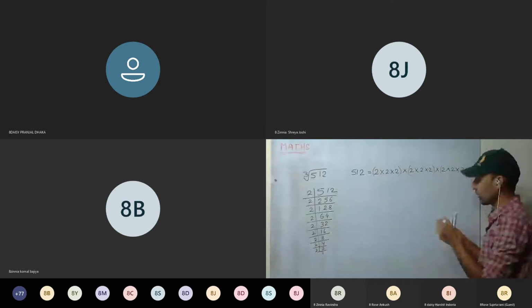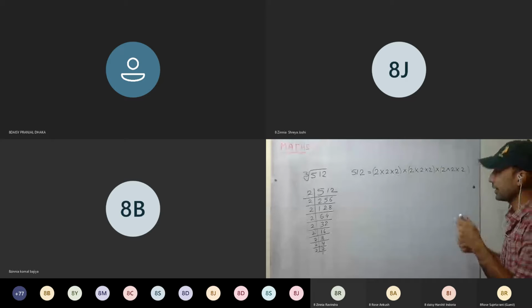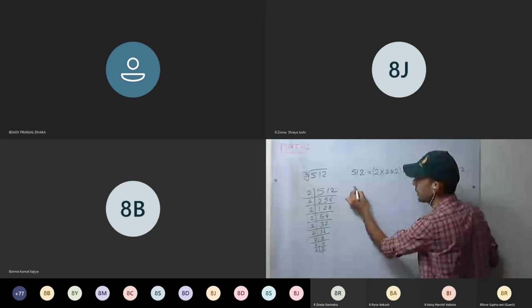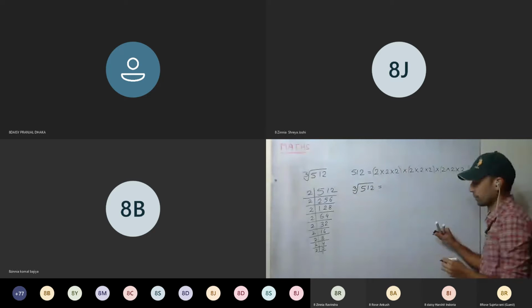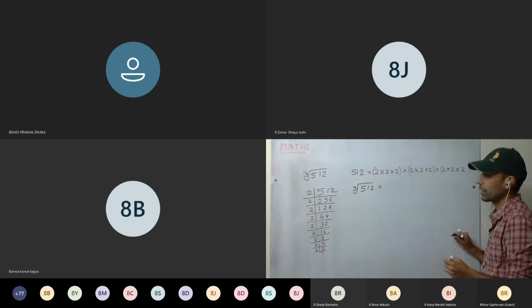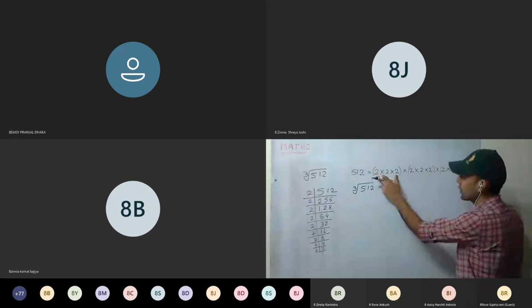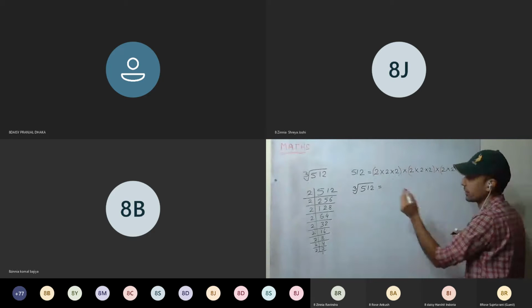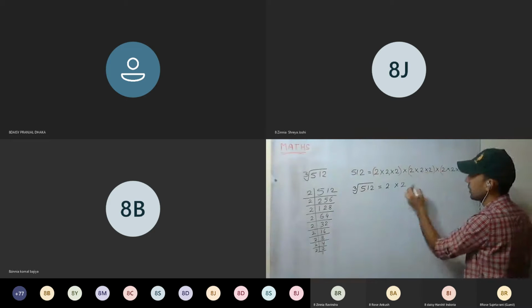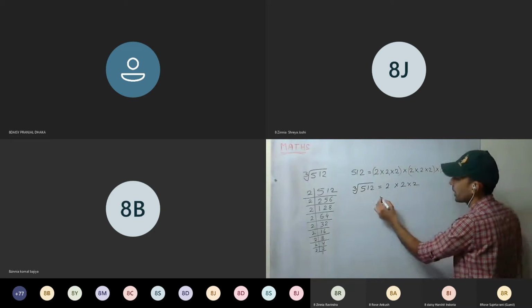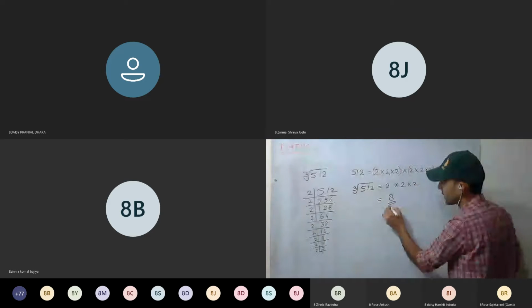This is fine. Now next step. See here very clearly. You have to write cube root of 512 equal to. Now from each triplet you will take one 2. That is, 2 from here, 2 from here, and 2 from here. And it comes out to be 8.